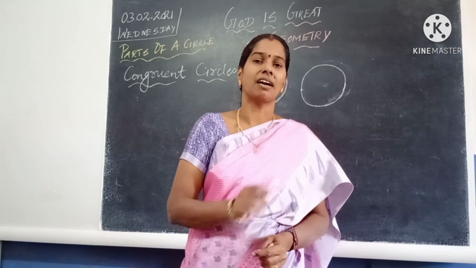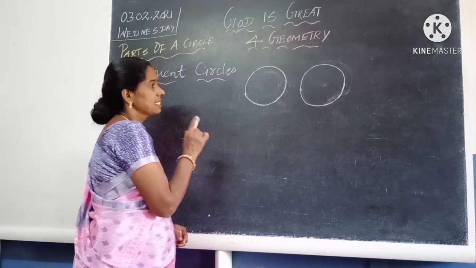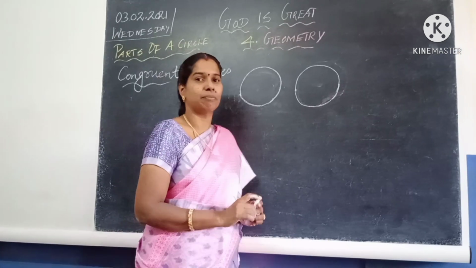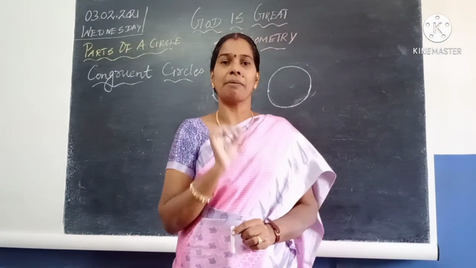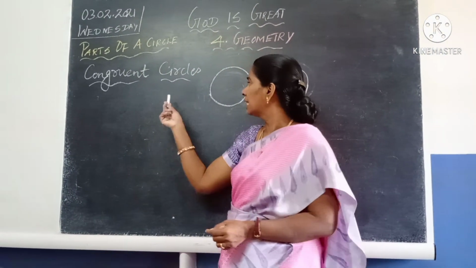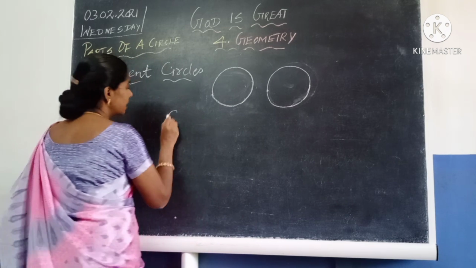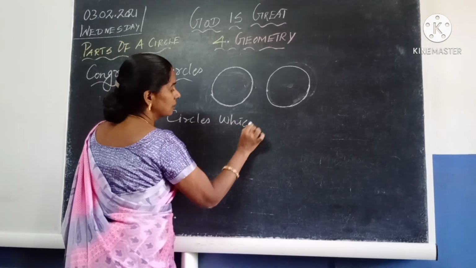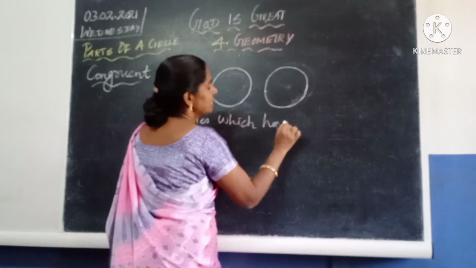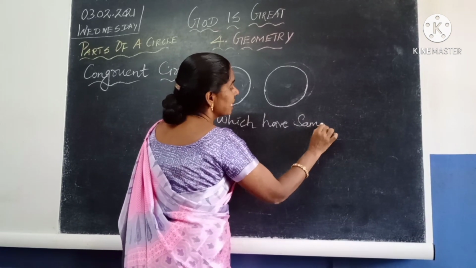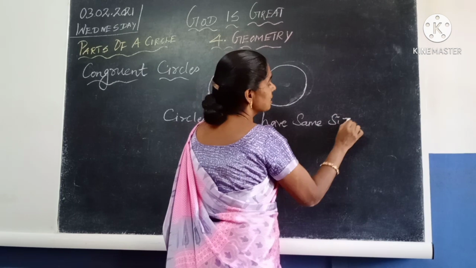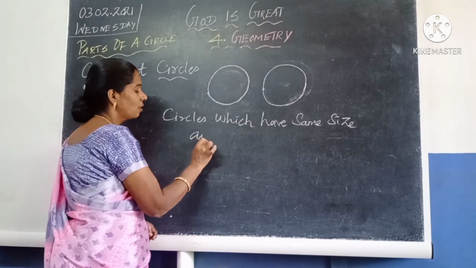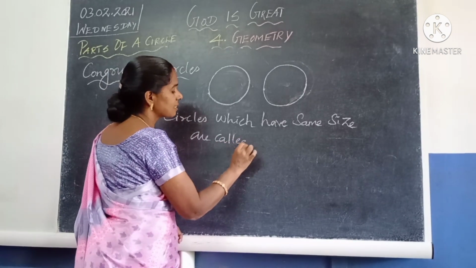Next, congruent circles. What is the next topic? Congruent circles. Congruent means what? They will have the same shape and size. So congruent circles means circles which have the same size. Circles which have the same size are called congruent circles.